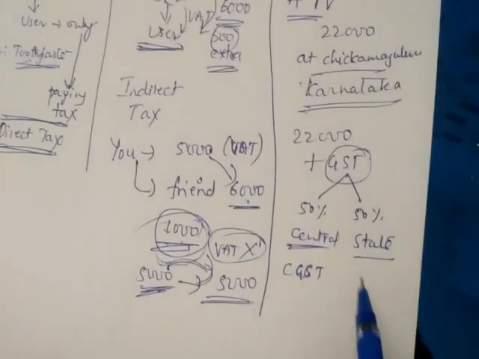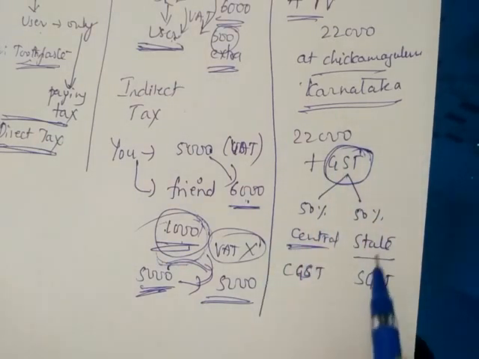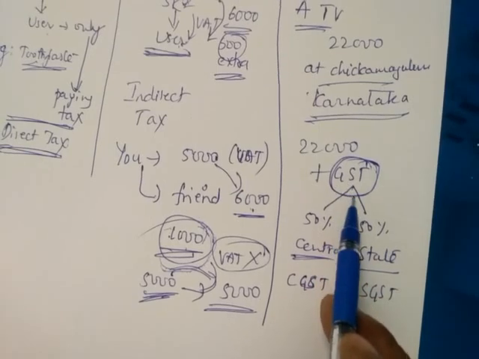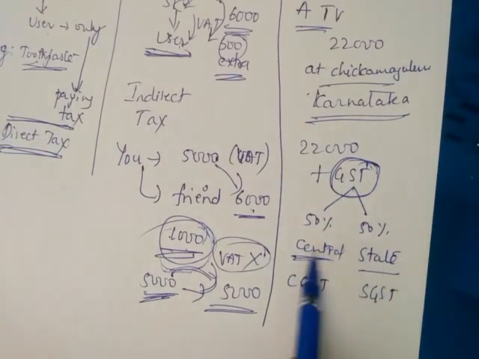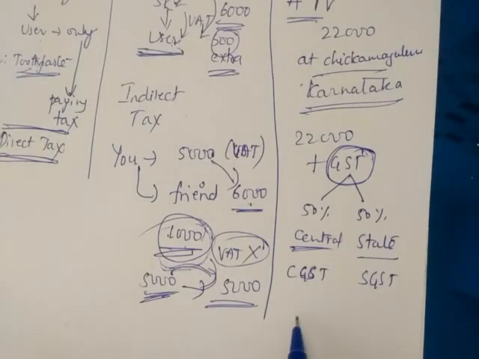The state collected GST is only called SGST. So this one GST is divided among state and central. Finally, that amount you can divide equally among state and central. So if you are buying the same TV,